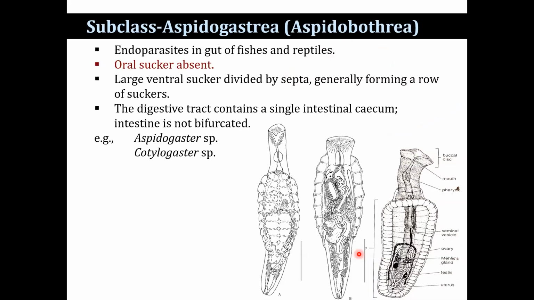Now, another subclass, Aspidogastrea, also known as Aspidobothria. They are endoparasites in the gut of fishes and reptiles. Oral sucker absent, no oral sucker. Large ventral sucker, you see here, large ventral sucker that is divided by many septa, forming a row of suckers. The digestive tract contains a single intestinal cecum. Intestine is not bifurcated. The examples are Aspidogaster and Cotylogaster.